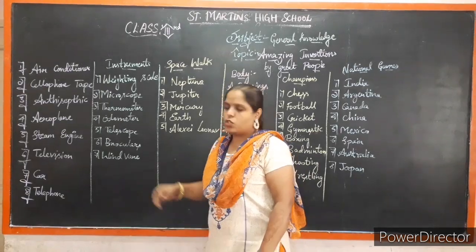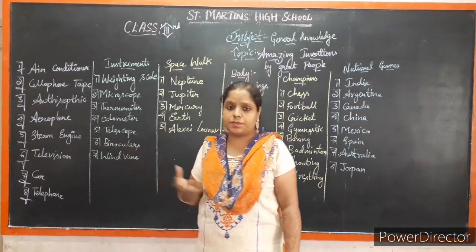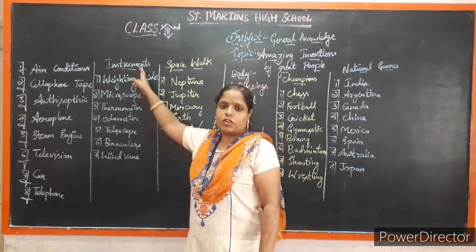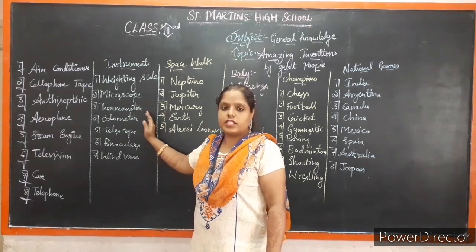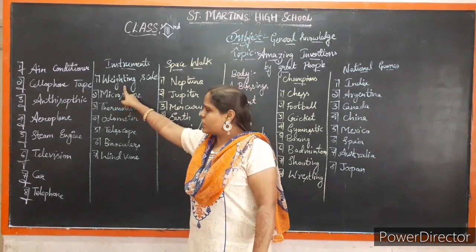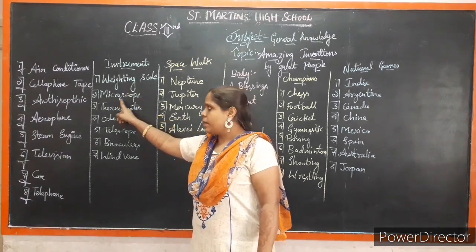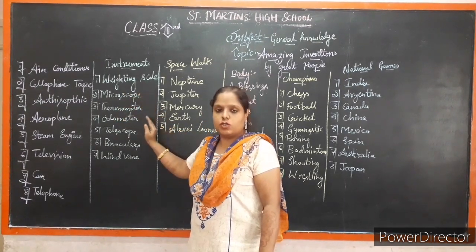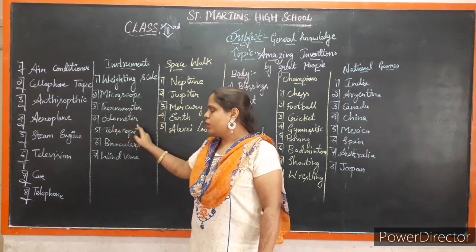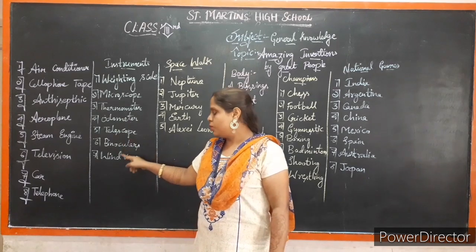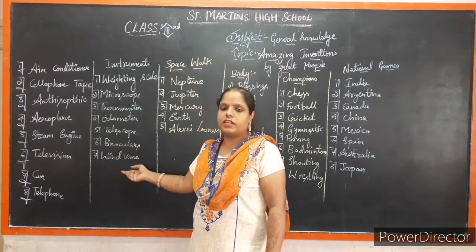And next one, instruments. Instrument means thing which is used for what? These are the instrument things which are used for various purposes. First one, weighing scale. Microscope. Why has it been used? We can read it out, children. Thermometer, odometer, telescope, and next one, binocular, and weighing.